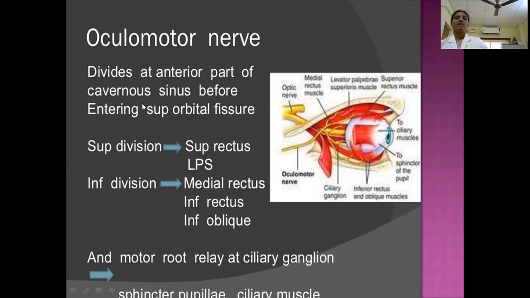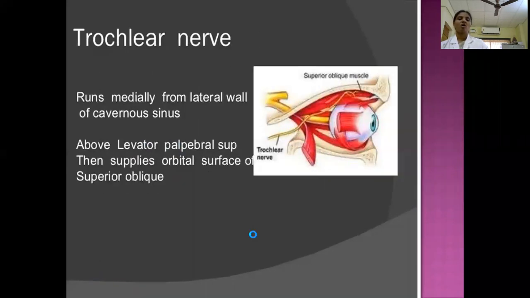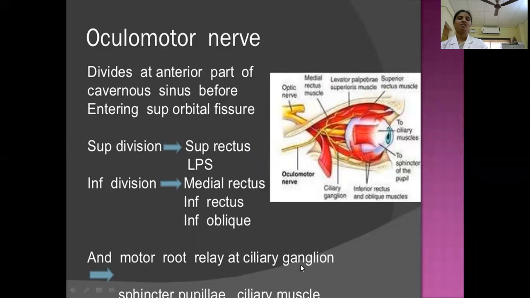It enters the orbit through the superior orbital fissure. Then here it gives off branches, all the muscular branches. And one important branch from the oculomotor nerve relays in the ciliary ganglion. I will explain what the ciliary ganglion is in the next slides.